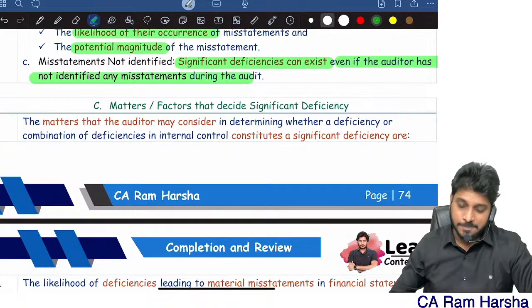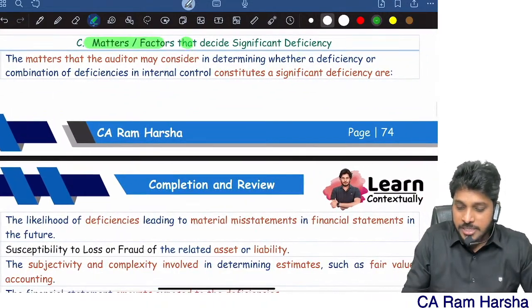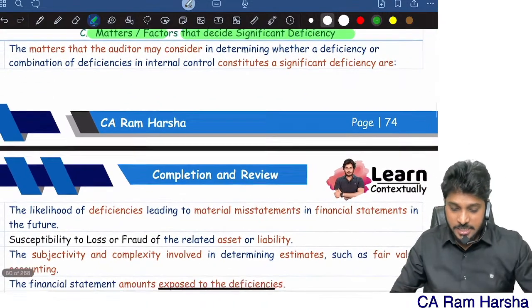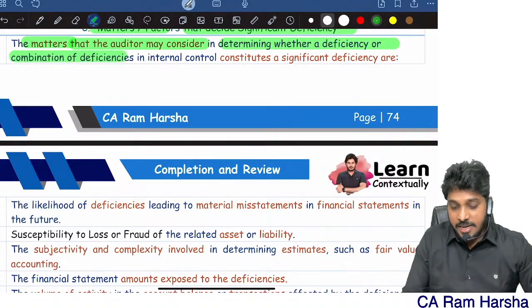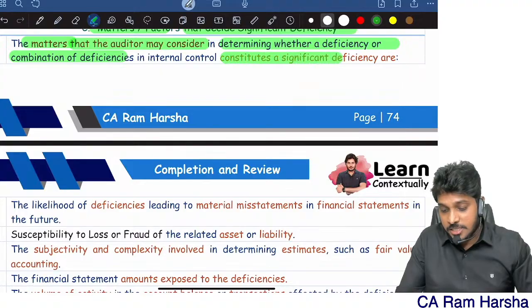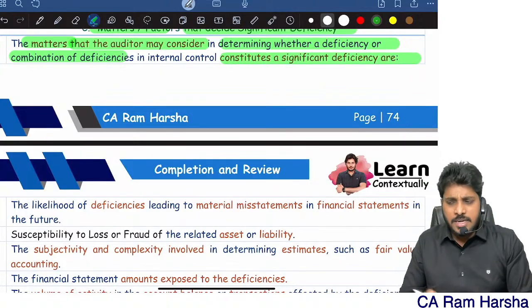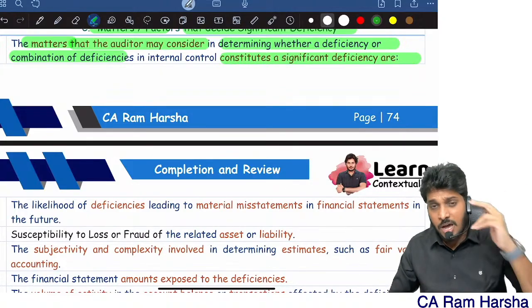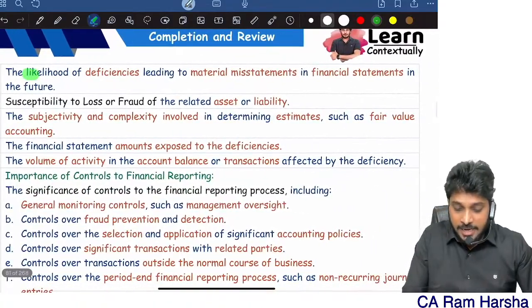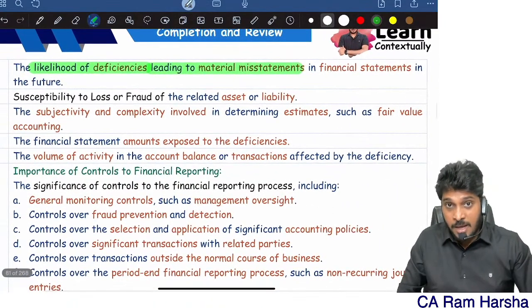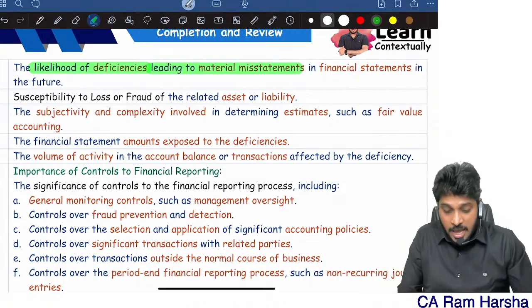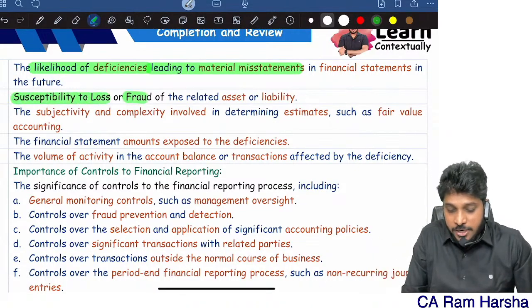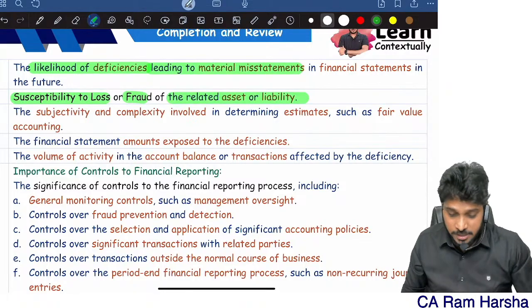Correct? Exactly. Now, how do you decide whether a significant deficiency is there? The matters which the auditor may consider in determining whether a deficiency or a combination of deficiencies is significant: first, the likelihood of the deficiencies leading to misstatement, what the chances are. Second, susceptibility to loss or fraud related to an asset or liability.